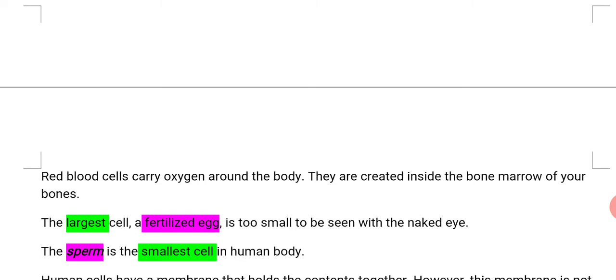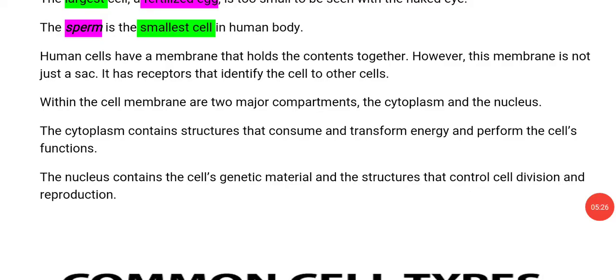If we talk about RBCs, red blood cells, which carry oxygen around the body, they are created inside the bone marrow of your bones. Human cells have a membrane that holds the contents together. However, this membrane is not just a sac. It has receptors that identify the cell to other cells.